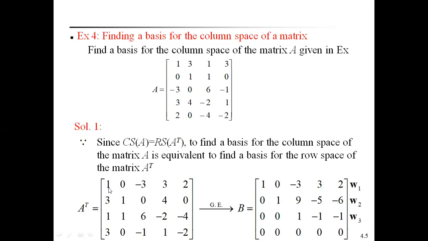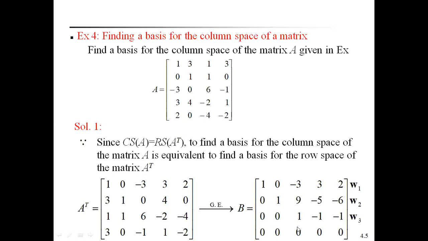Already in matrices, we have to know how to reduce to echelon form. By using the first row first element, the second row first element, third row first element, and fourth row first element will be 0. Like this you have to make it into reduced echelon form. Finally we get this reduced echelon form matrix. In this, see here how many non-zero rows there are.